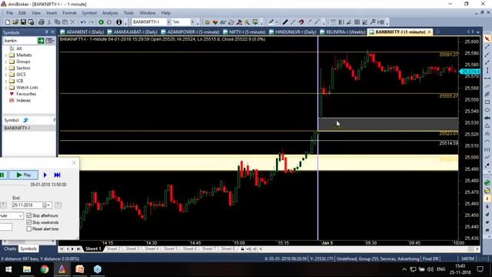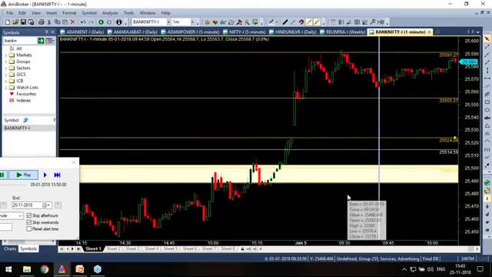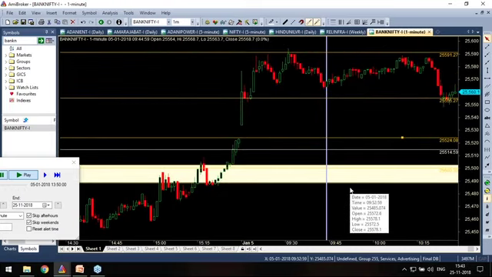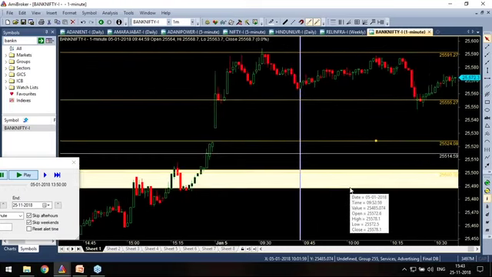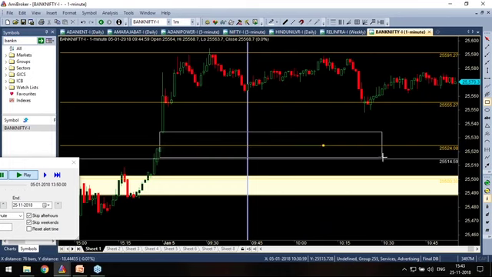Can you see this? I'm removing this base now. Where is the base candle? The base candle is above it. So what I am doing, I am going back. I'm taking that zone along with the base candle as stop loss.